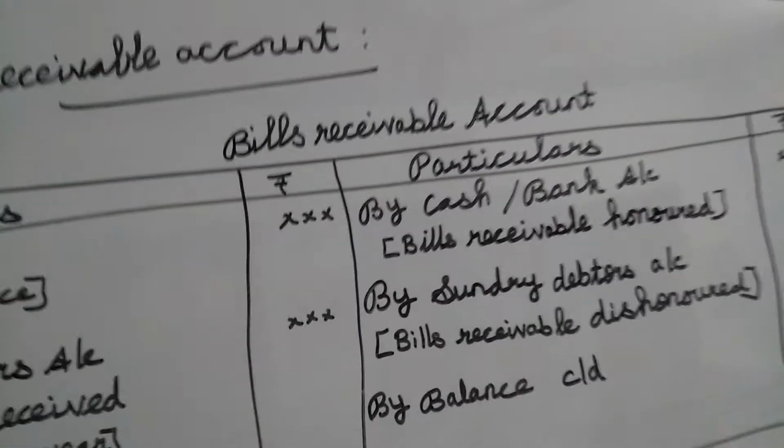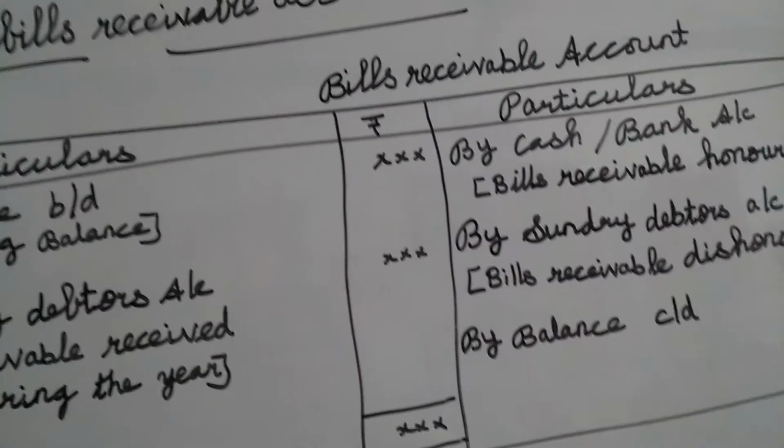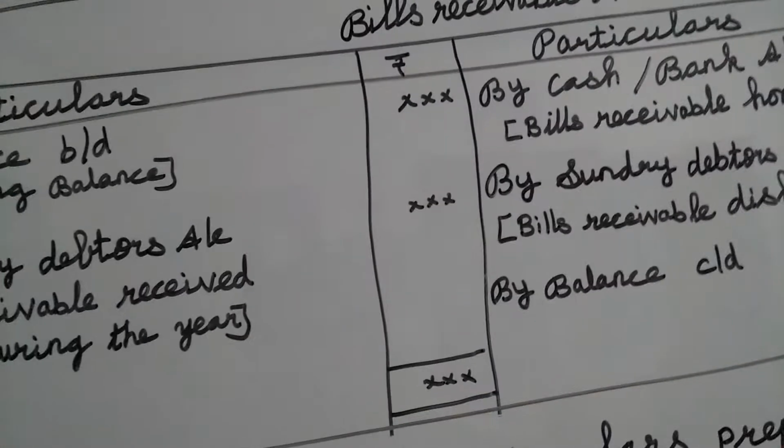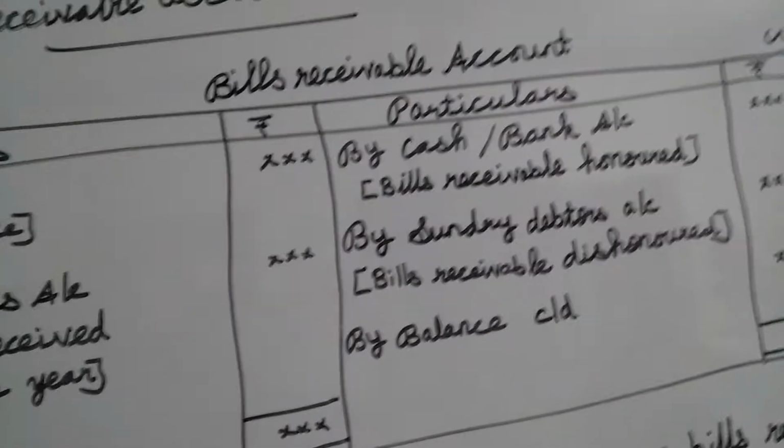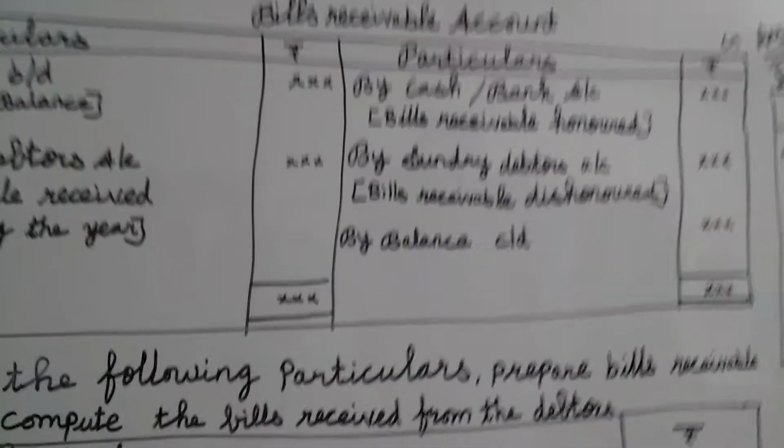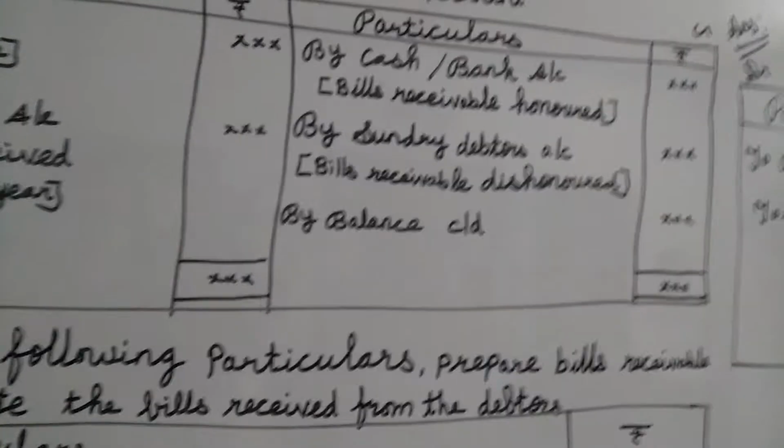Listen, children, again I am repeating once why we are preparing the bills receivable account. Because if we want to find out the sundry debtors' value, we must prepare the bills receivable account. I am going to give one example, so listen carefully.